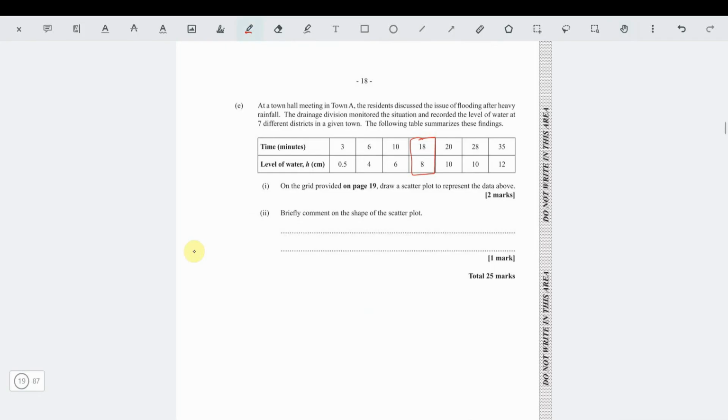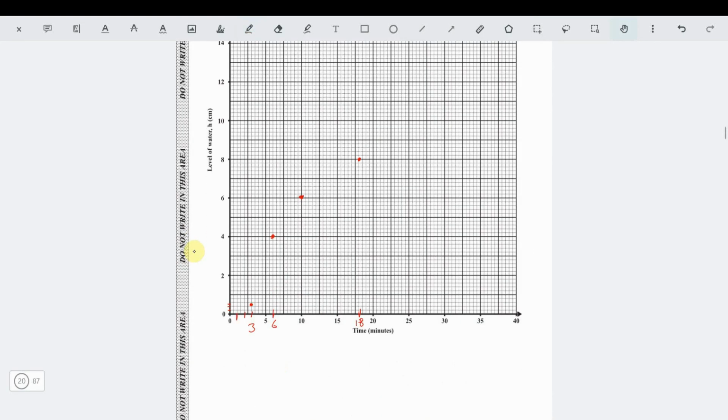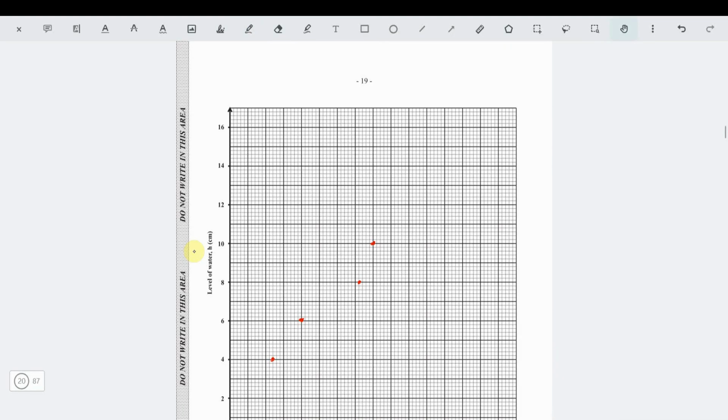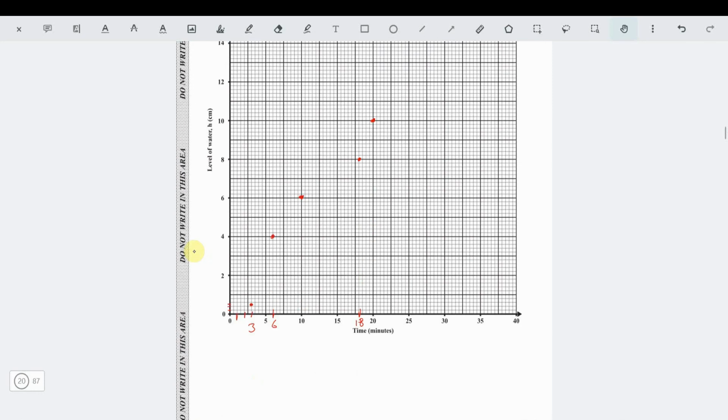And then we need to plot 20 to 10. 20 minutes to a height of 10. That's right here. Then we need to plot 28 to 10. So notice 8 minutes go by and the level of water doesn't even increase. Now that's crazy. So 27 and a half, this is 28. And the level of water doesn't even flinch. It remains constant. So all the way here.